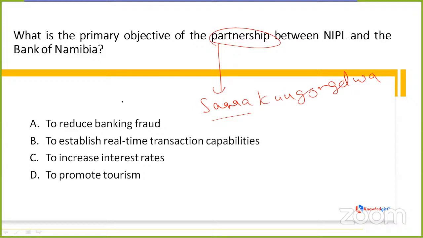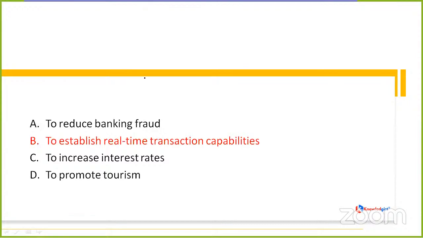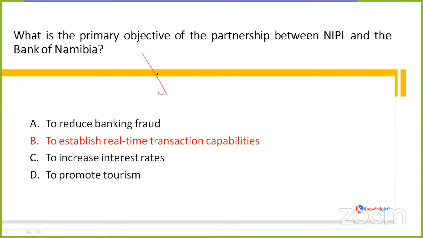Okay, no issues. Amit is saying option B. Sandeep is saying option B. Okay. So the correct option this time, my friends, is option B. The primary objective of the partnership between NIPL and the Bank of Namibia is to establish real-time transaction capabilities.